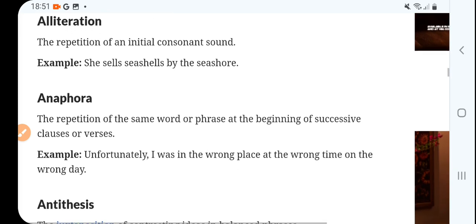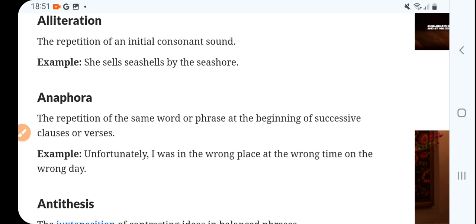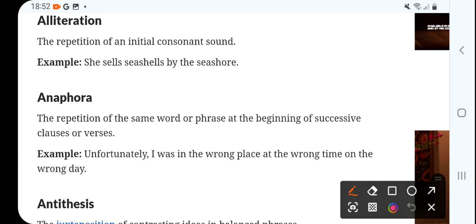First is alliteration. I usually suggest to my students that this is LL. This way you can remember LL in this spelling. It is the repetition of initial consonant sound, because L is also a consonant sound. So this way you can remember it's a repetition of initial consonant sound, not after, right? For example, she sells seashells by the seashore, right?